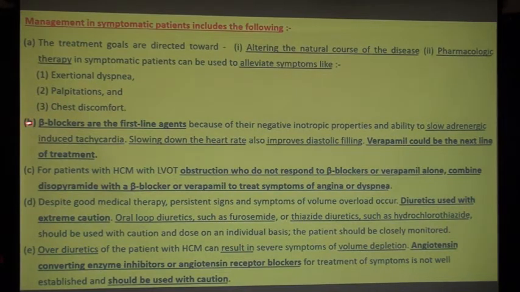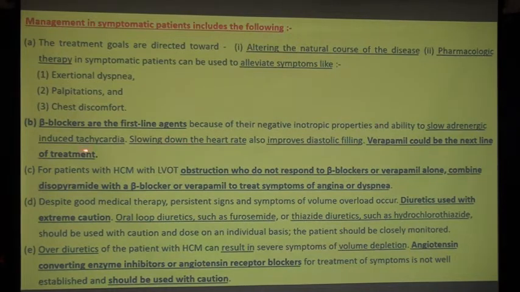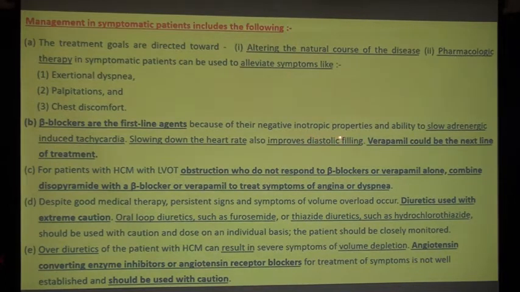Then number 1, beta blockers are the first line agents because of their negative inotropic properties and ability to slow adrenergic induced tachycardia. Slowing down the heart rate also improves diastolic filling. We have to improve your diastolic filling because the patient is going into diastolic heart failure.